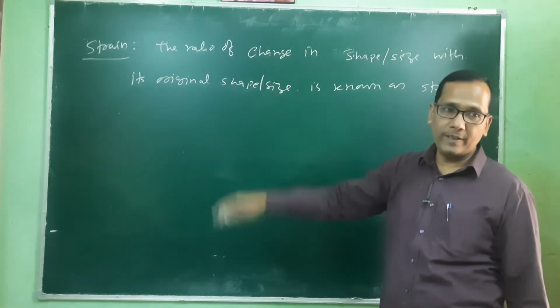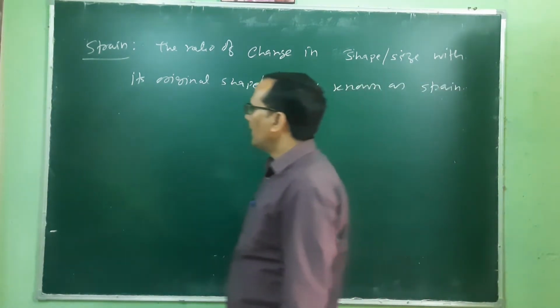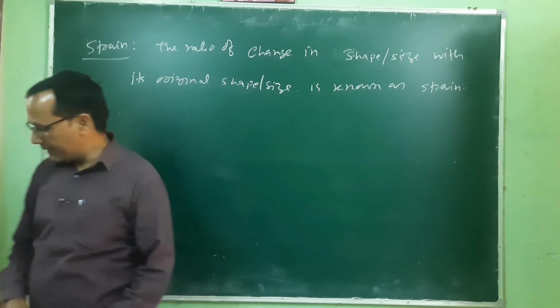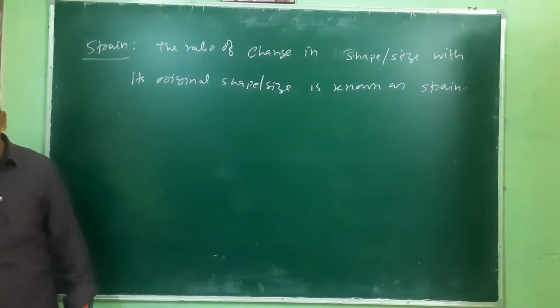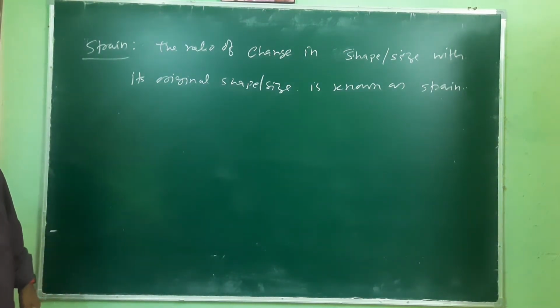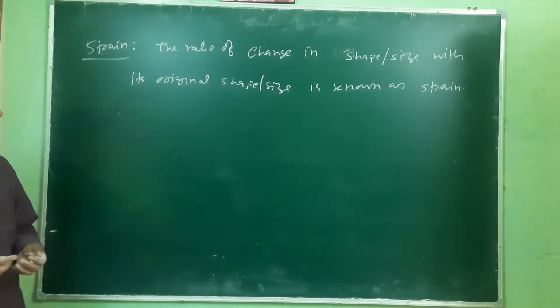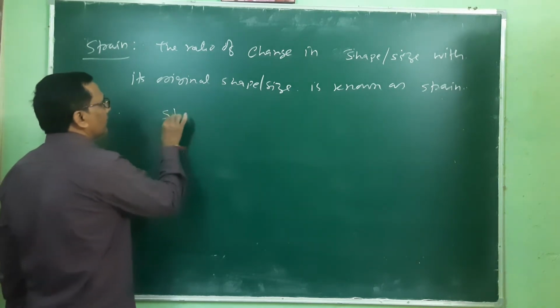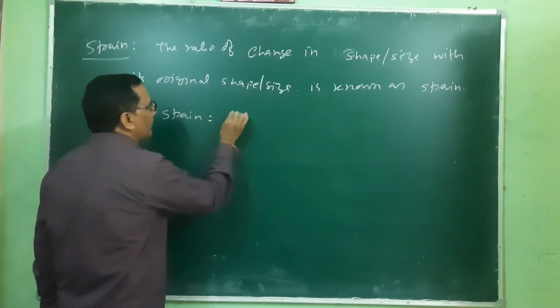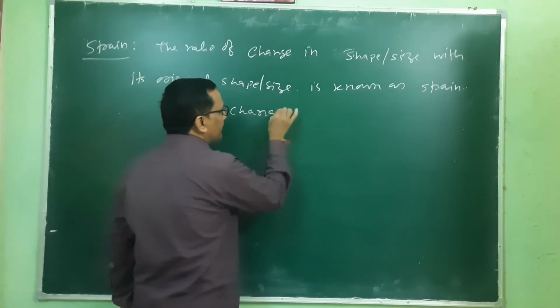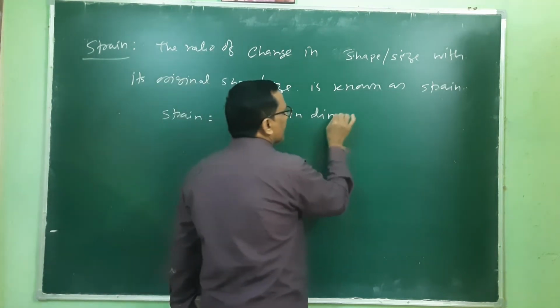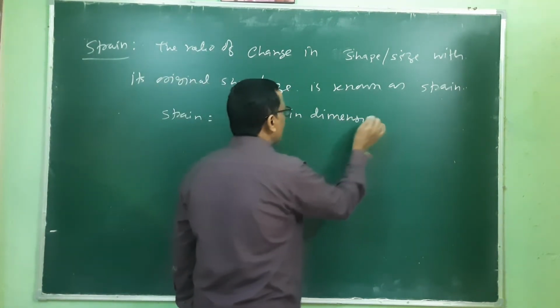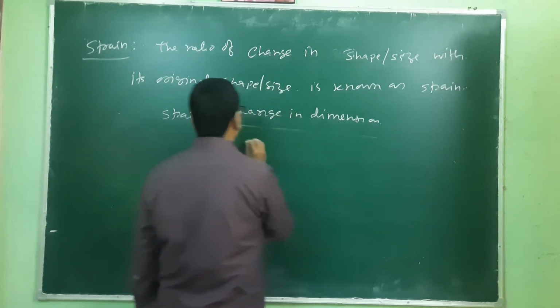Further, this will be classified into 3-4 parts. Just write the formula also. Strain is equal to change in dimension, meaning shape and size, upon original dimension.